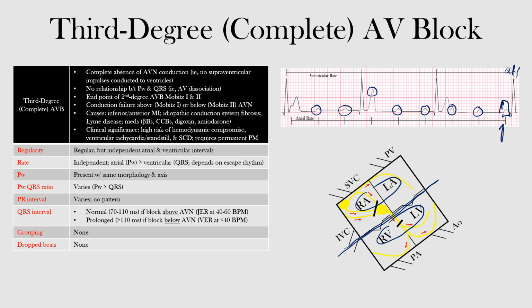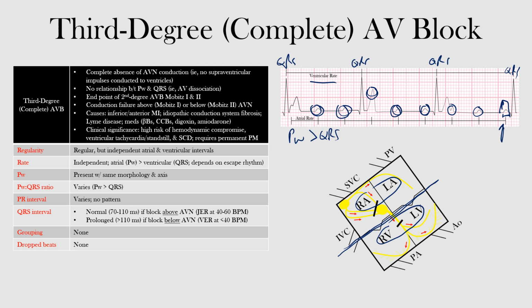Now the P waves march through, as they say, the QRS complexes at their own rate, okay? So these P waves are pretty much marching through at their own rate and not even minding our QRS complexes, okay? And the QRS complexes also occur at regular intervals, but at a slower rate, okay? So notice our ventricular rate here on the top. We have our QRS complex, another one, okay? Here's another one, and then we had the one at the end. So notice that the QRS complexes are occurring less often than our P waves, and that's why we have our atrial or P wave rate that is greater than our QRS or ventricular rate, okay?